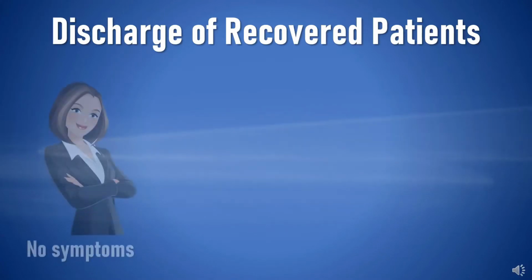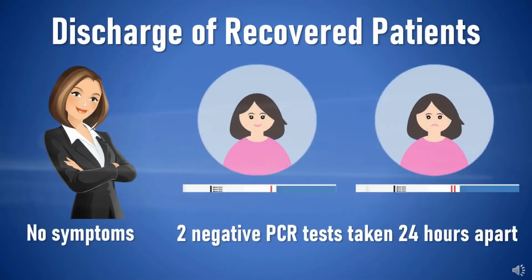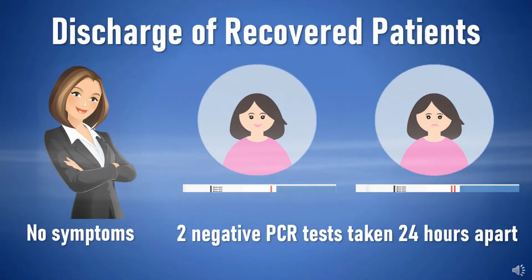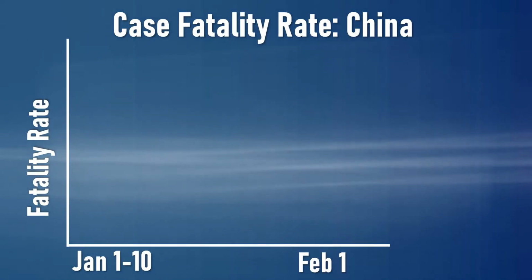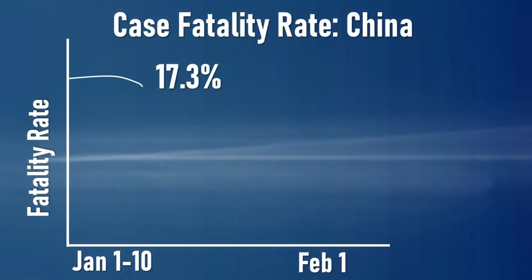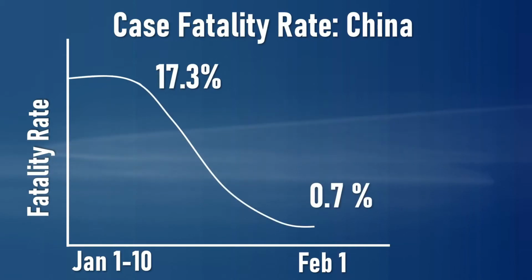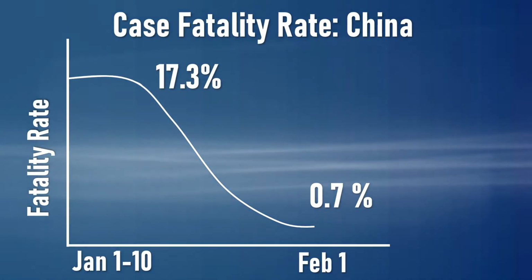Patients are discharged after clinical recovery with no symptoms and 2 negative PCR tests taken 24 hours apart. Upon discharge they are asked to minimize family and social contact and to wear a mask. In China, the overall CFR was higher in the early stages of the outbreak, which is 17.3%, which reduced over time to 0.7% by February 1. This means that with proper control the condition can be stabilized.